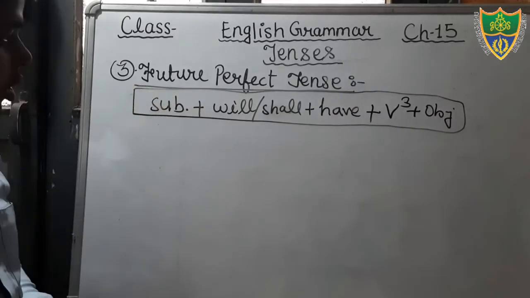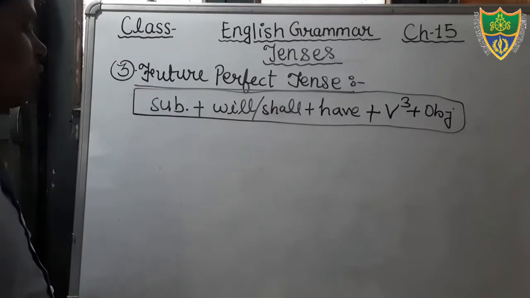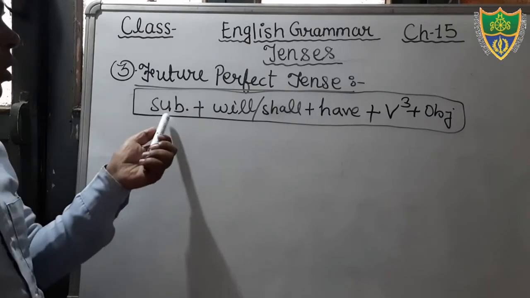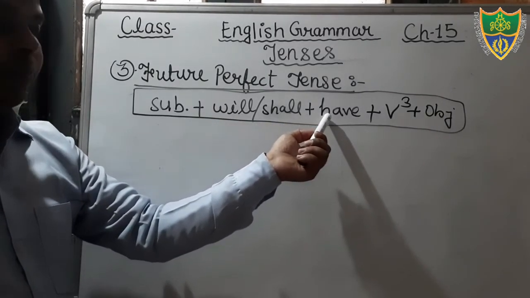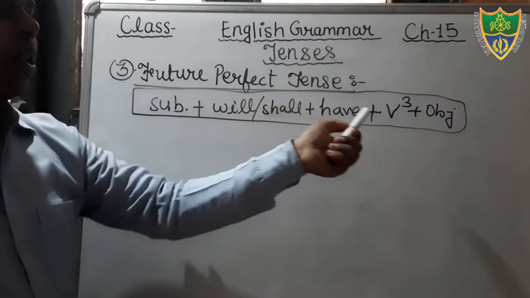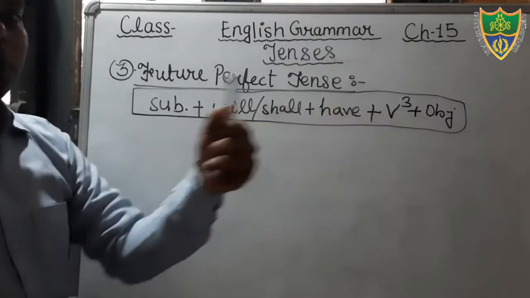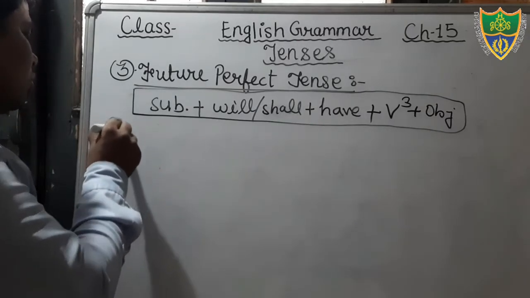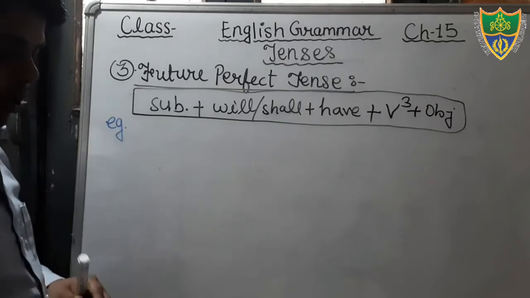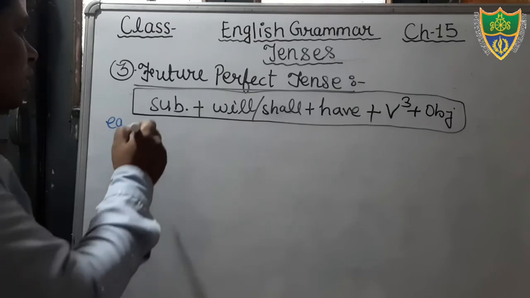Okay students, so this is your structure. In the structure you can see that there is subject, then after that will or shall, then after that you will use have because it is perfect tense, and then after that the third form of the verb, then after that object. You can see the example. The same example we will discuss.